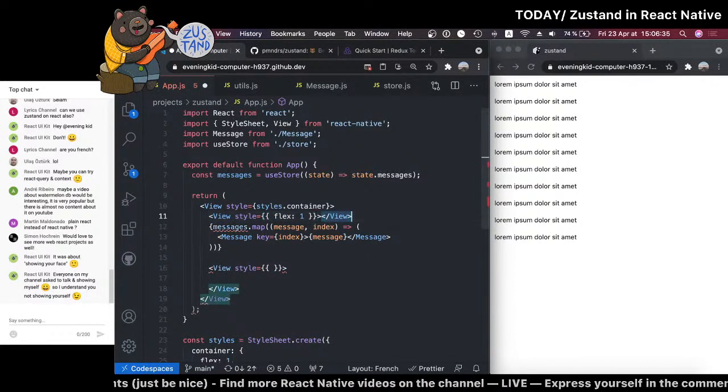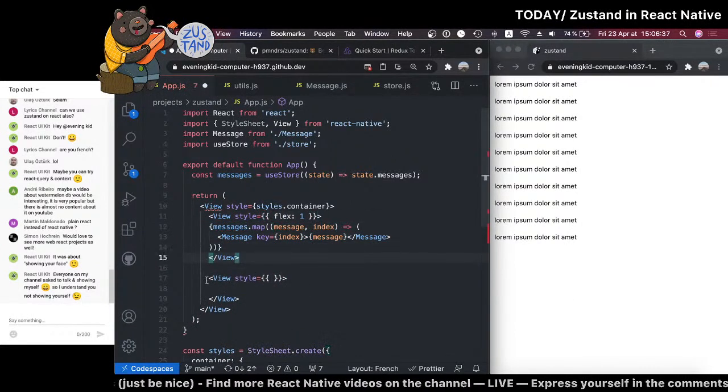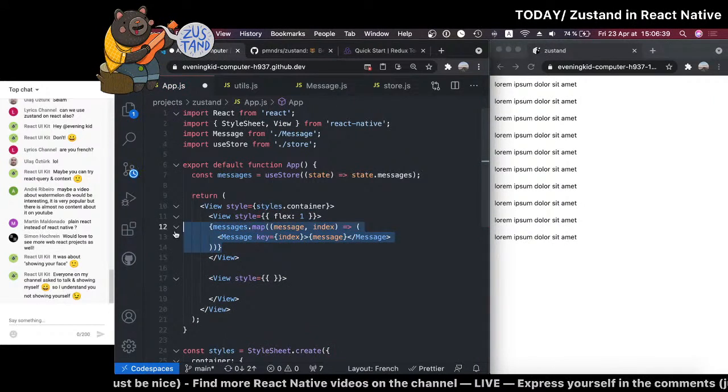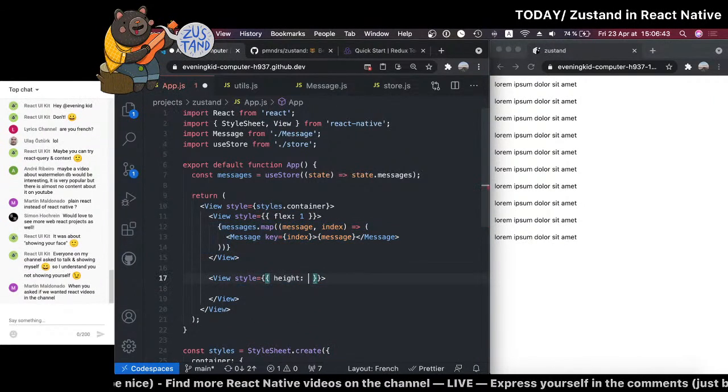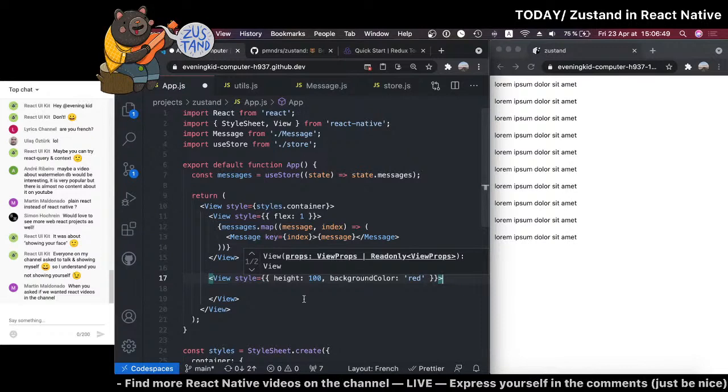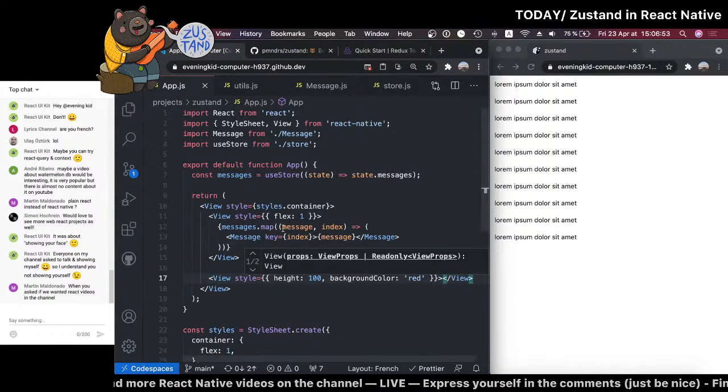This one will be flex one because we want it to take all the space. And the one at the bottom will just be for the text input. So maybe let's keep it kind of small, maybe 100 pixels with a simple background color. We'll set it to red just so we see if the layout is correct.